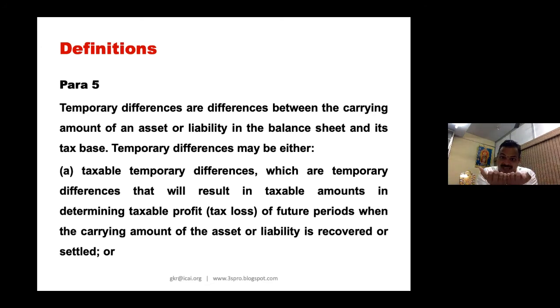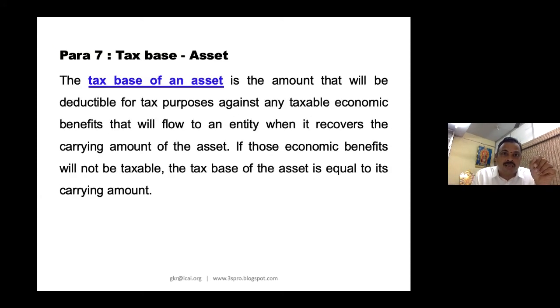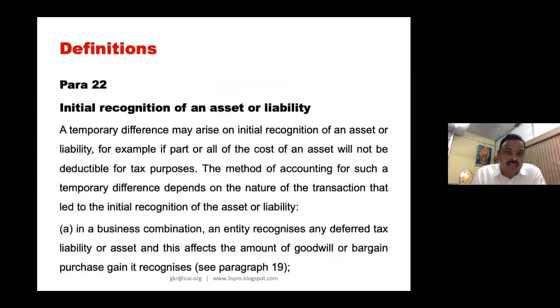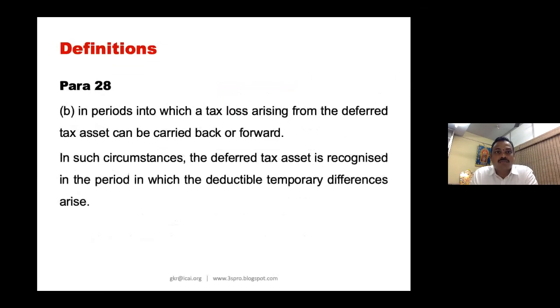If both are the same, there is no difference. If both are different, there is a temporary difference. Why temporary difference? Because anyhow 70 you are going to depreciate, because 100 minus 30 is 70. 70 also you are going to depreciate, and this 100 minus 40, 60 you are going to depreciate. Now the point here is, please look at one example which I am going to give you now. Very, very interesting. So now slowly I am getting into the subject. Please look at this example.